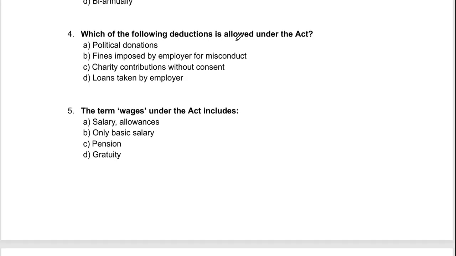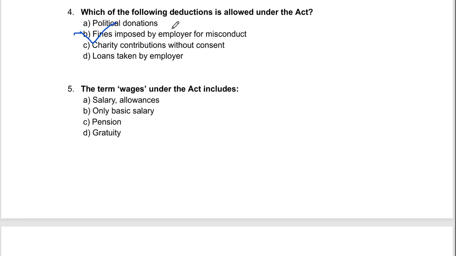Which of the following deductions is allowed under the act? Political donations, fines imposed by employer for misconduct, charity contributions without consent, loans taken by employer. So the correct answer will be fines imposed by employer for misconduct. If an employee does any kind of misconduct in an organization, the deduction can be made, and other than that is not allowed, like political donations, charity contributions without consent. This should be done by the employer itself.